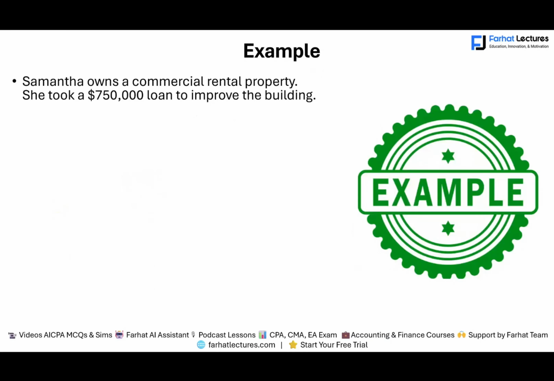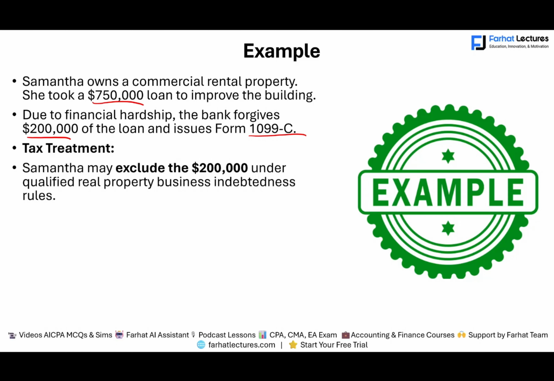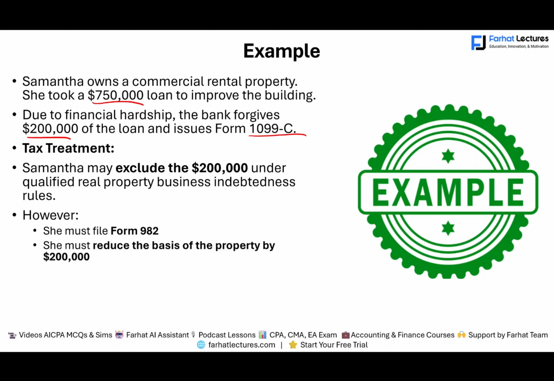Let's assume Samantha owns a commercial rental property. She took a $750,000 loan to improve the building. Due to financial hardship, the bank forgave $200,000 of the loan and issued a 1099-C. What do we have to do? Samantha excludes the $200,000 under the Qualified Real Property Business Indebtedness rule. So she qualified that. How? She would have to file Form 982, and she would reduce the basis in the property by 200,000. So let's assume the property had a basis of 2 million. That's her tax basis. Now she would have to reduce the basis of the property by 200,000, and the property will have a basis of 1.8 million.